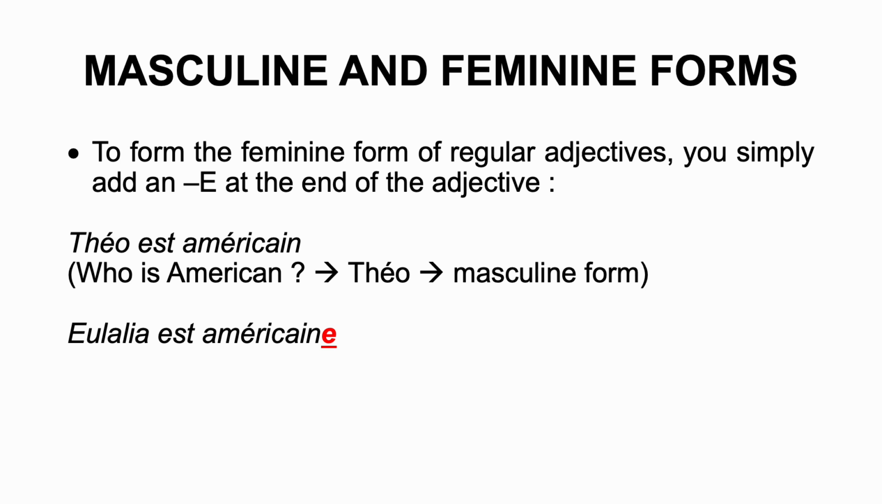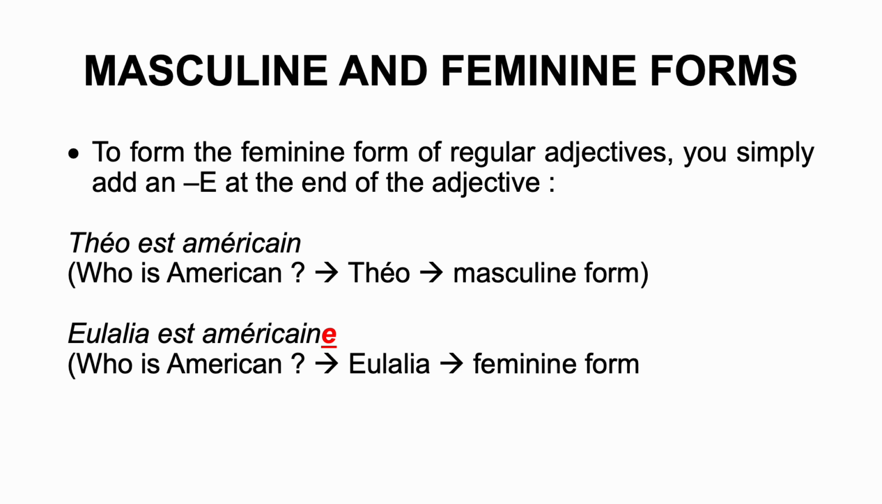Eulalia est américaine. Who's American? Eulalia. Eulalia identifies as a female, so you're going to use the feminine form. Américain is a regular adjective, so you simply need to add an E to make the adjective feminine.